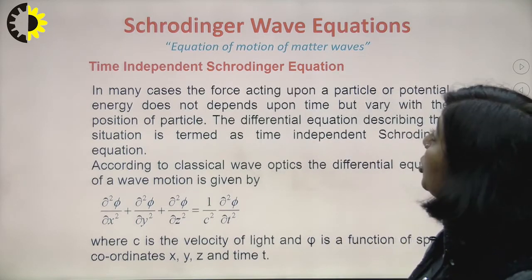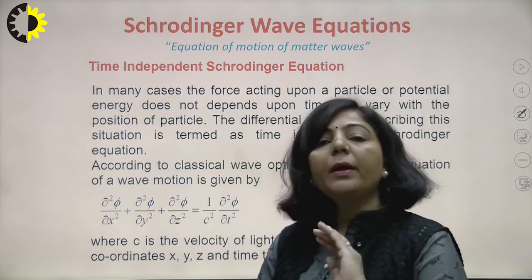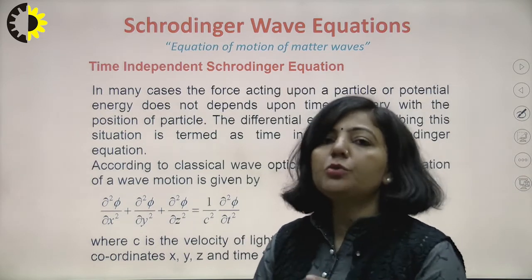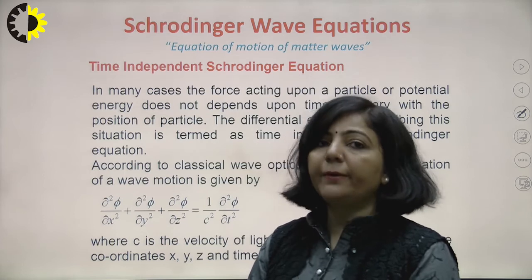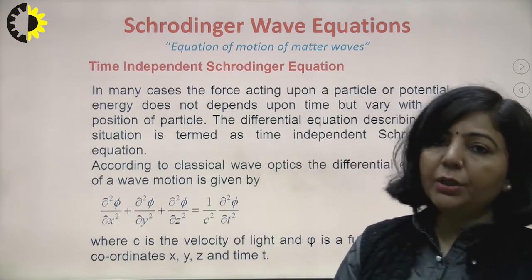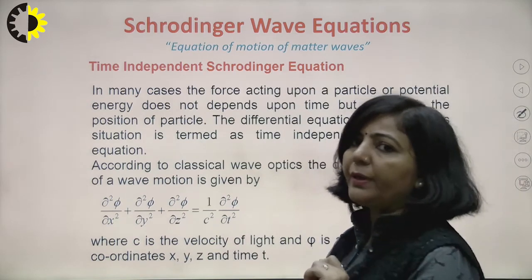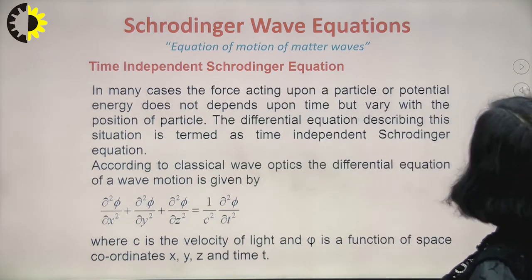And Schrodinger wave equation is actually of two types, means you can write that Schrodinger wave equation in two forms. The first one, the time independent Schrodinger wave equation, and the second form is time dependent. So first we will try to understand what is the meaning of time independent and time dependent. So for this I am taking this blank slide.